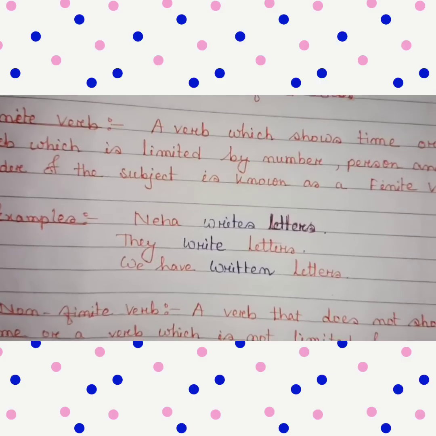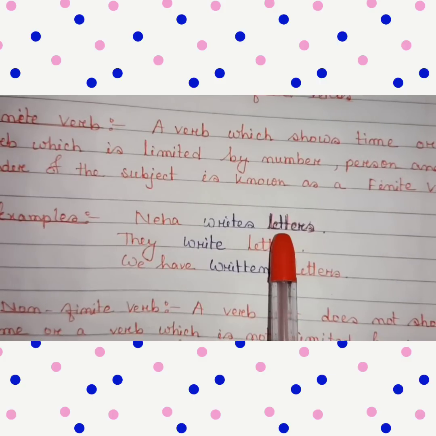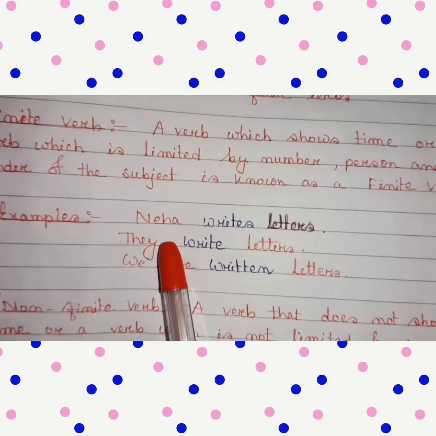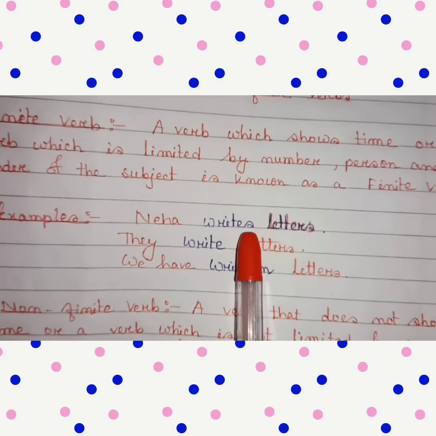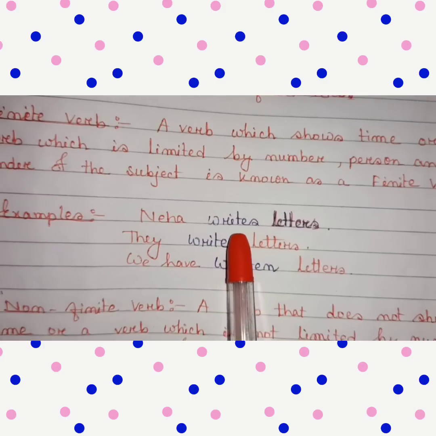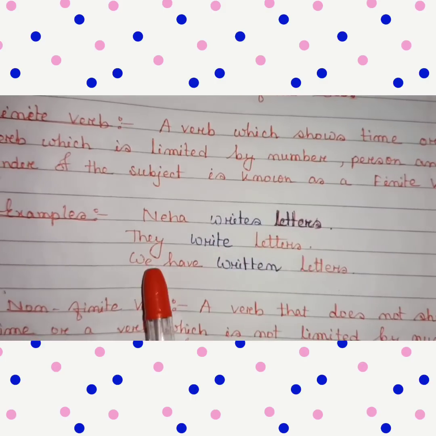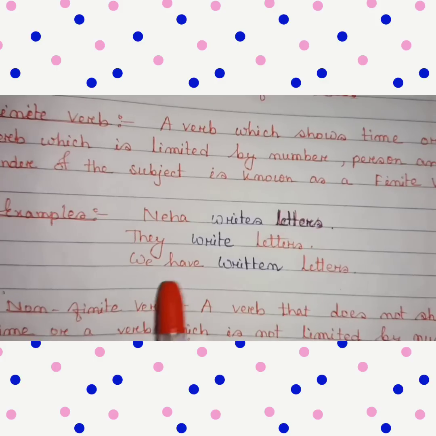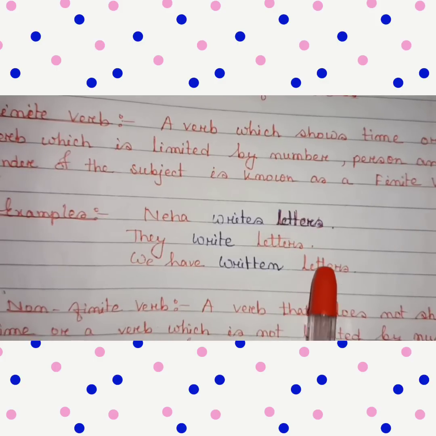Examples, you see: Neha writes letters. Neha is a naming word in the third person singular number, and that's why the verb includes s: writes letters. They write letters. We have written letters.